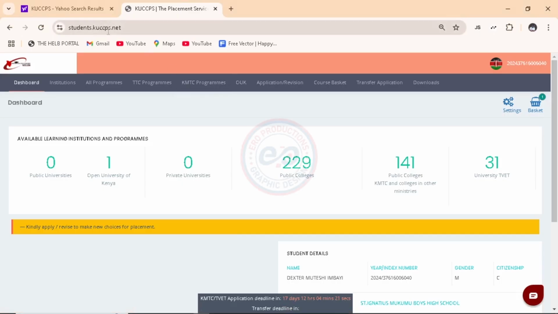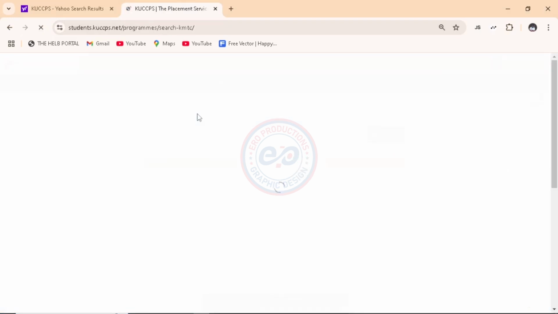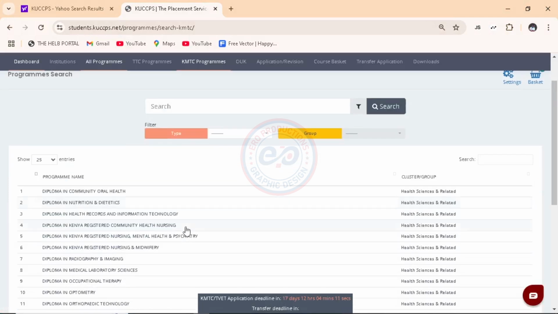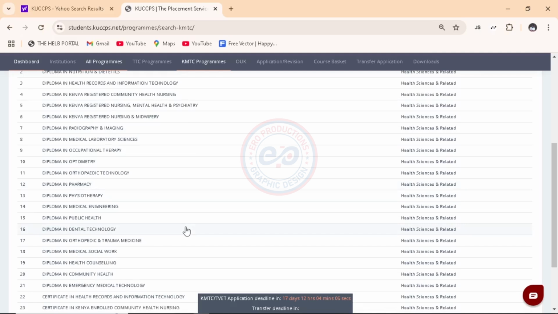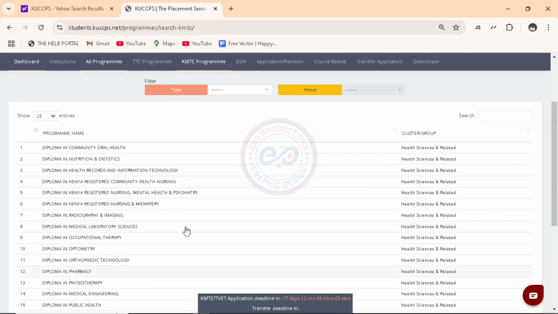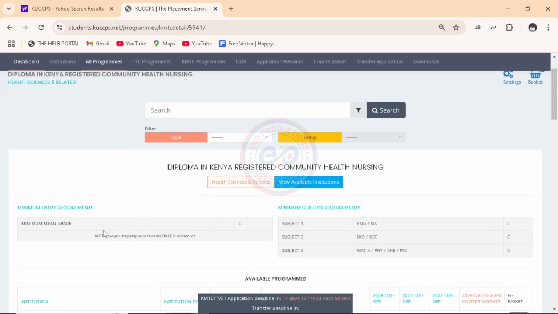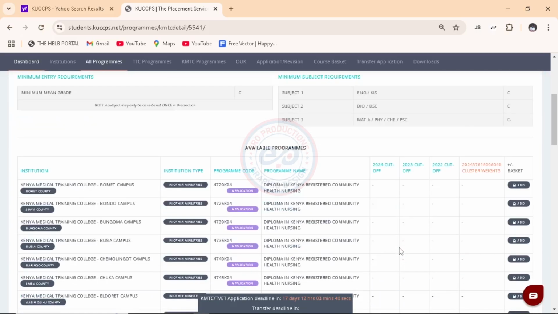Now, the first thing to do is to visit this website and log in. And after you log in, you'll click on KMTC programs, that is if you are looking for a KMTC course. Here are several courses you can choose from, and you'll check if you qualify for the very course that you want to apply for. So say, for example, you want to apply for community nursing. You'll click on this, and here you see the minimum grade is C. Then we have the subject qualifications that you need to have achieved. So you'll check. If you don't qualify, you'll have to look for another course.